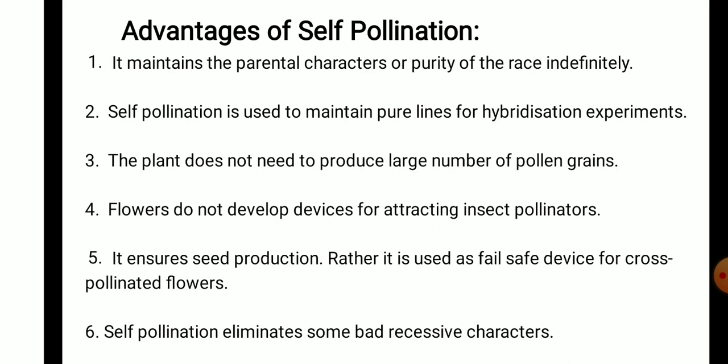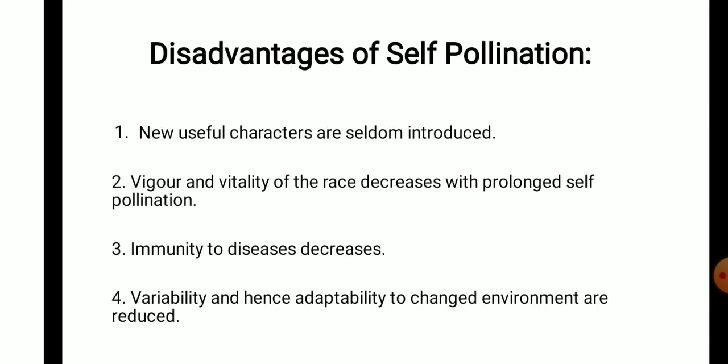Self pollination ensures seed production. That means it is a safe device for pollinated flowers. Next, self pollination eliminates bad characters or the recessive characters from the progeny.